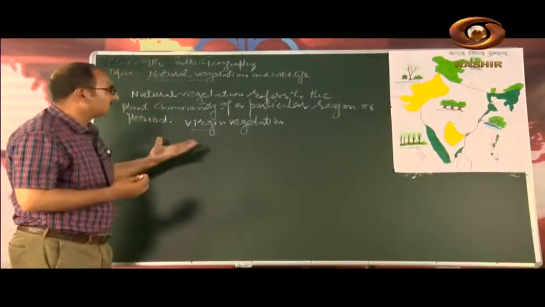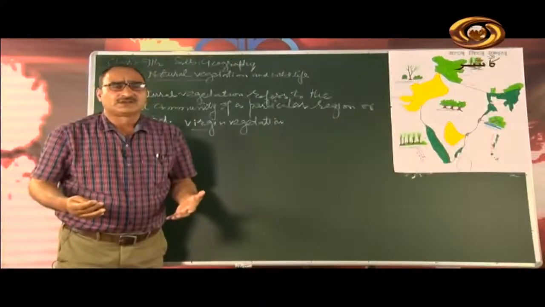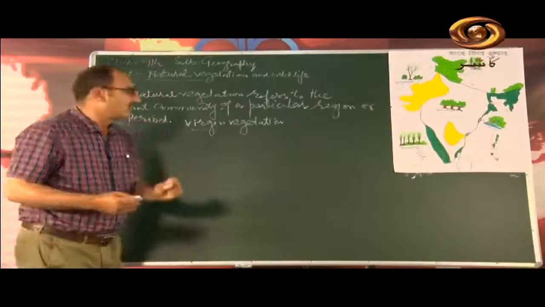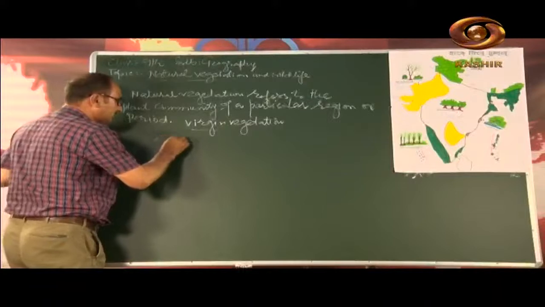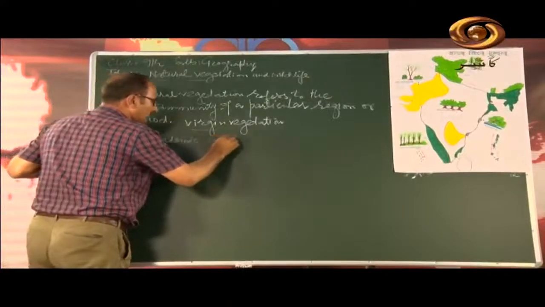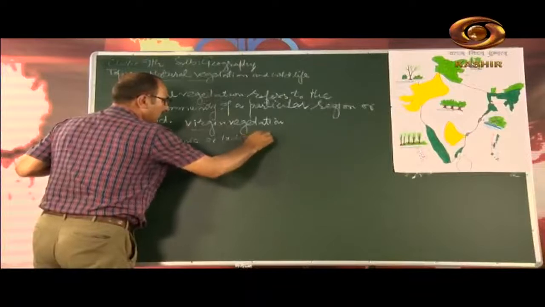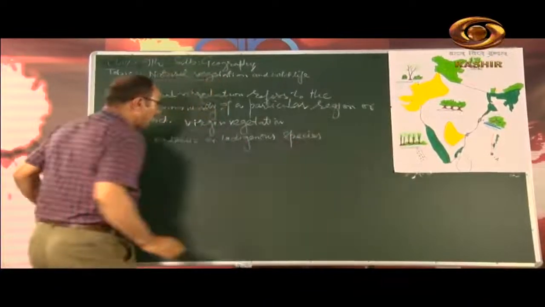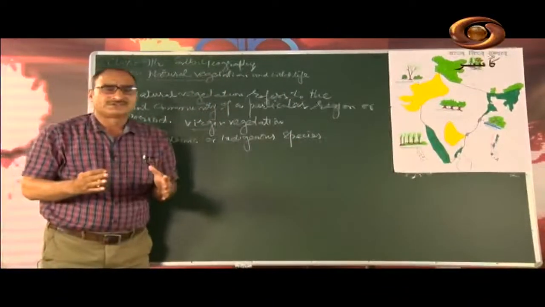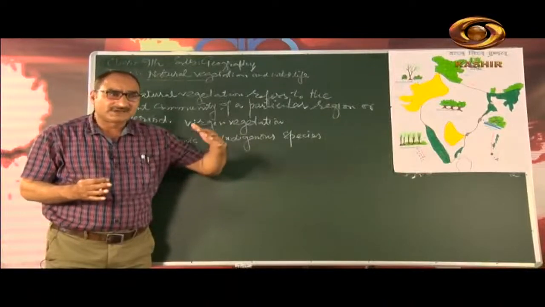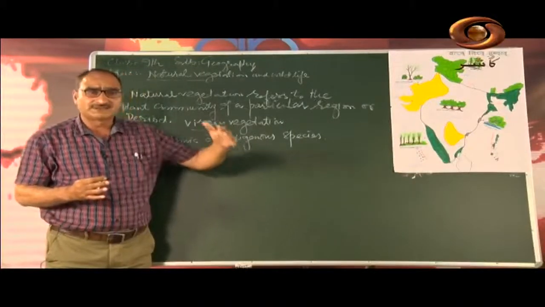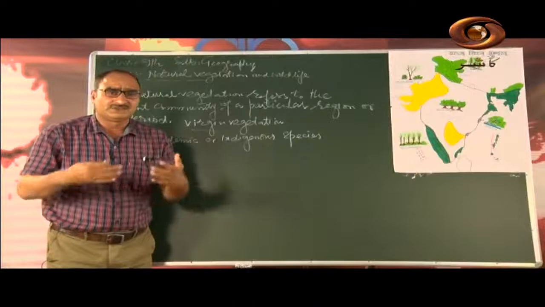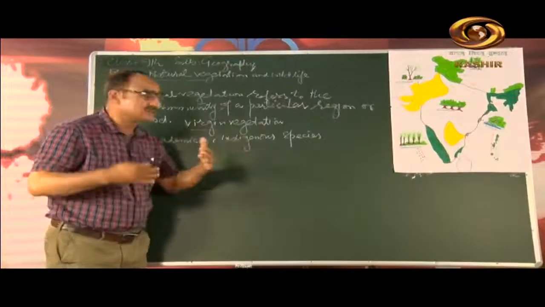And when we talk of India, India has its own natural vegetation, virgin vegetation cover, which is known as endemic or indigenous species. It has not been disturbed for a long period of time.